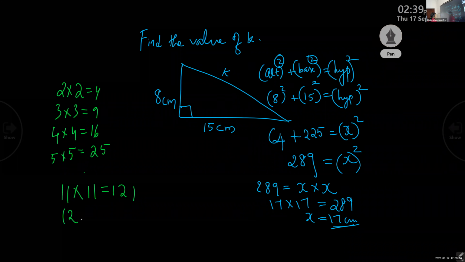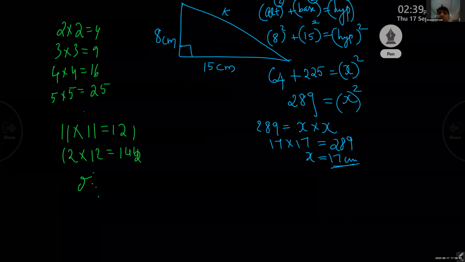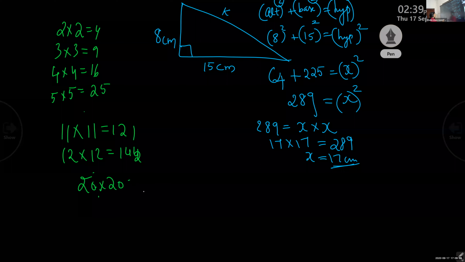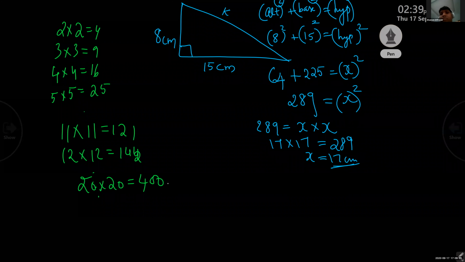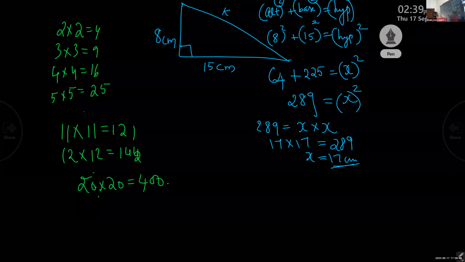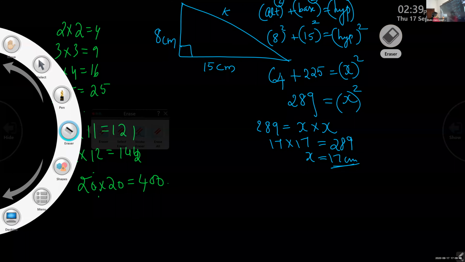12 into 12, 144. Like that up to 20 into 20, 400. Up to that you have to learn by heart. Because sometimes a prime number comes, and you will not get the answer by prime factorization. So better you study till 20 into 20. Then easily you can solve these. After that, when bigger numbers come, I'll tell you the method.